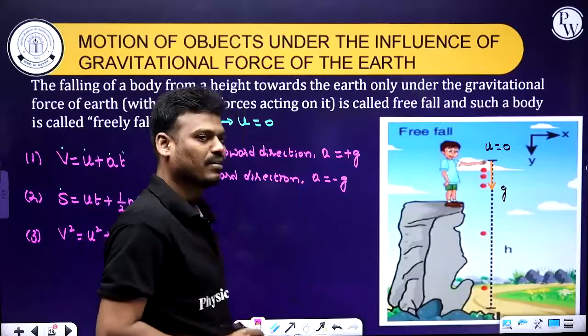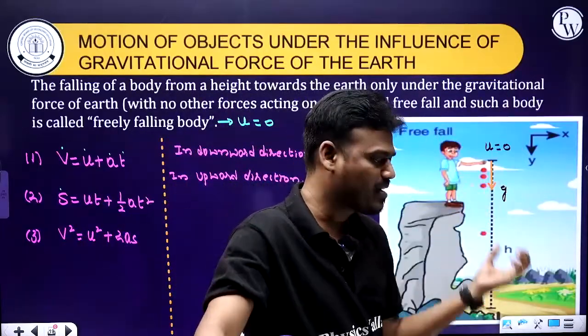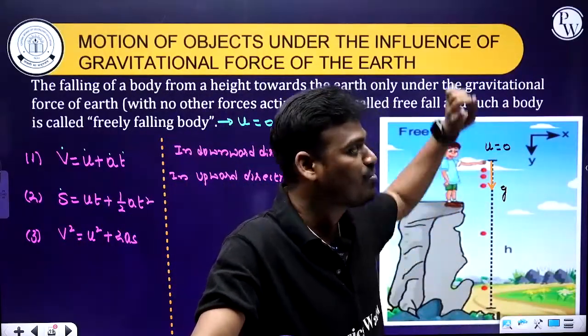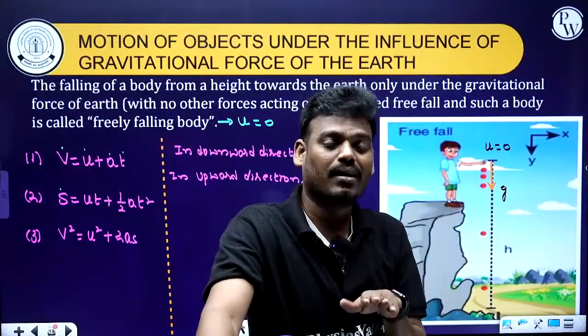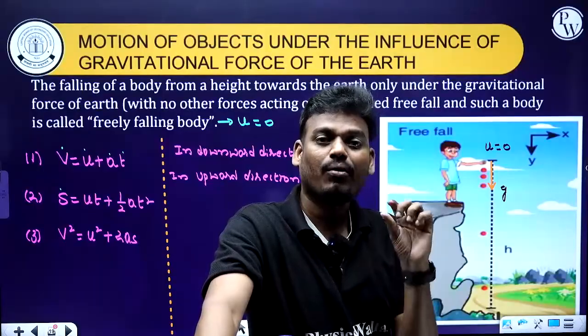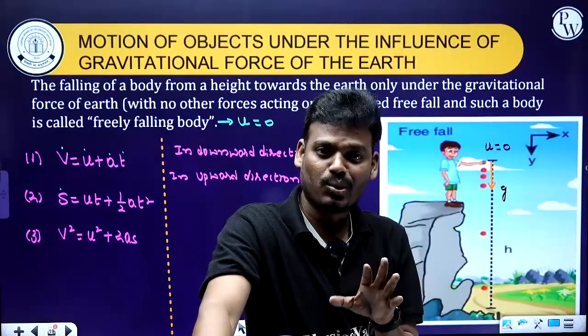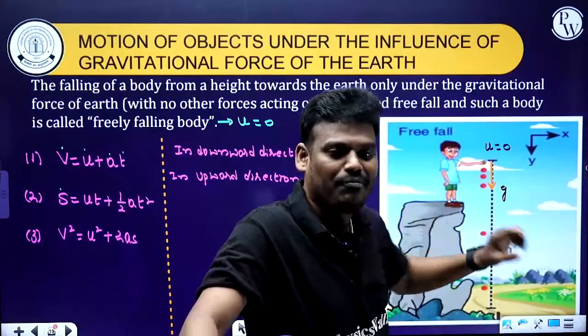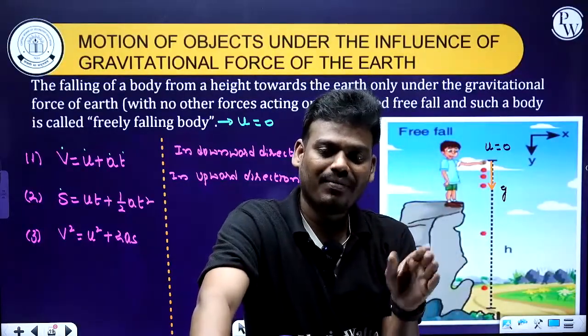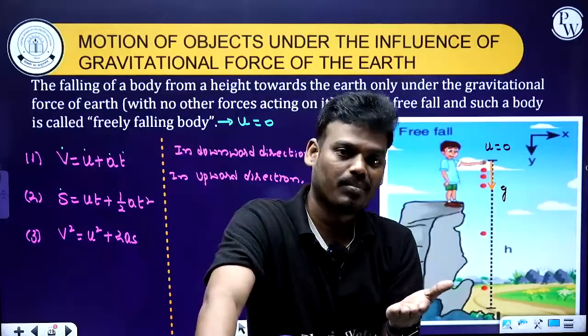What is the reason? The force due to gravity acts downward, and if the object is moving vertically upward, motion as well as force, or else you can say velocity as well as acceleration due to gravity, are opposite, therefore a negative sign. If velocity and acceleration are in the same direction, you can consider positive.